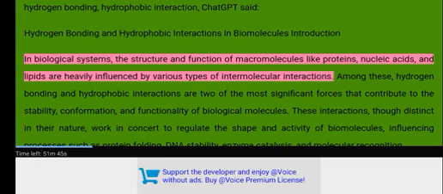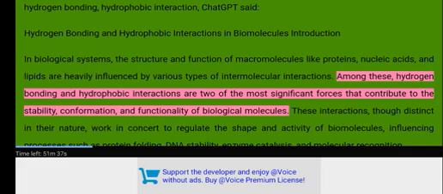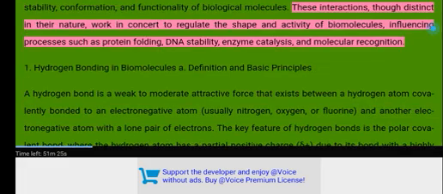Introduction. In biological systems, the structure and function of macromolecules like proteins, nucleic acids, and lipids are heavily influenced by various types of intermolecular interactions. Among these, hydrogen bonding and hydrophobic interactions are two of the most significant forces that contribute to the stability, conformation, and functionality of biological molecules. These interactions, though distinct in their nature, work in concert to regulate the shape and activity of biomolecules, influencing processes such as protein folding, DNA stability, enzyme catalysis, and molecular recognition.